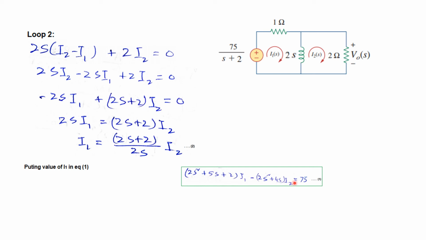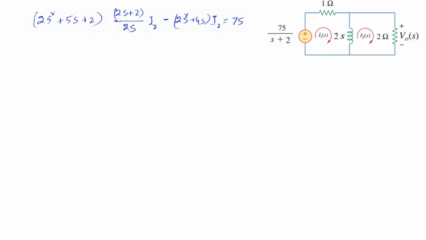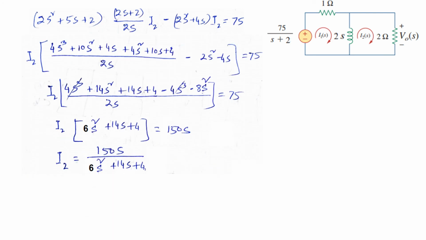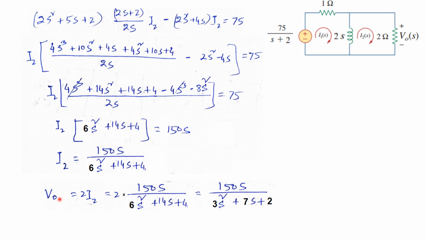So we get everything in terms of I2. And why are we interested in I2? Because as I mentioned, if you know I2, multiply it by 2, we get the output voltage. Okay, so here we have replaced I1 with this value. Okay, so we are here, and now we can solve step by step. You can pause the video and see how I have done. All the steps you can follow. And finally we got I2 in this form, and now multiplied by 2 we get v0.